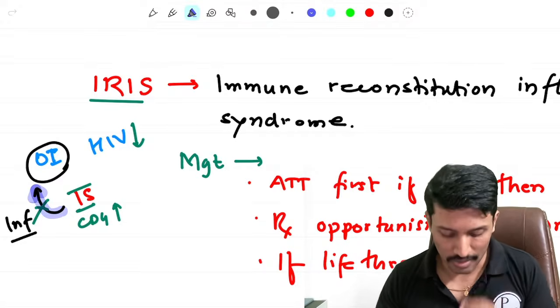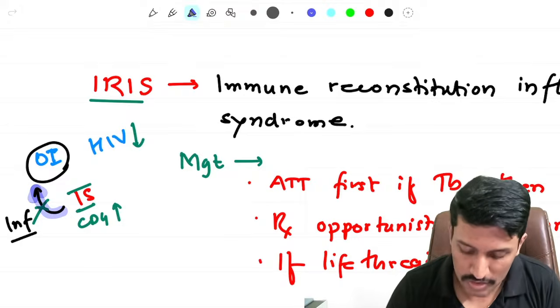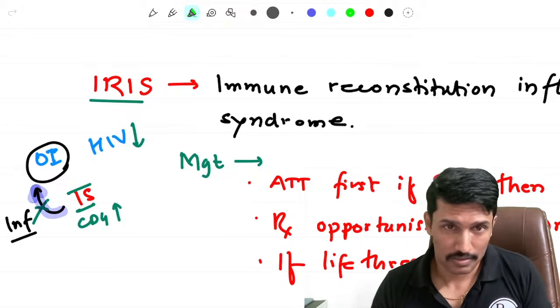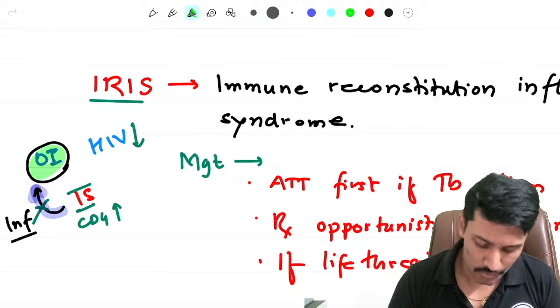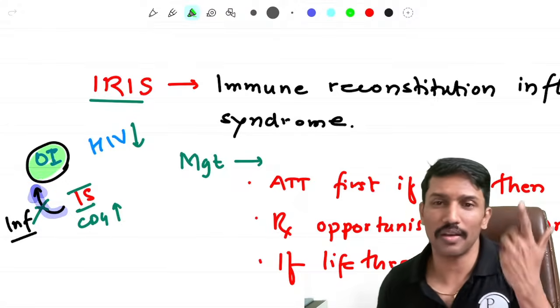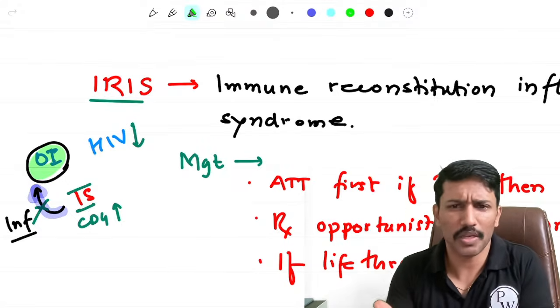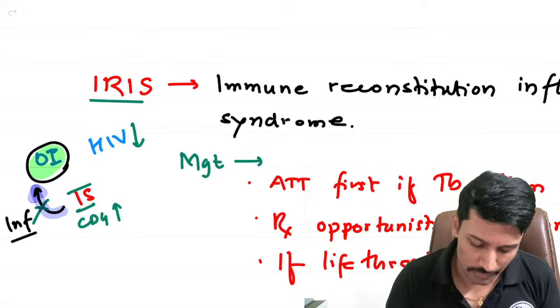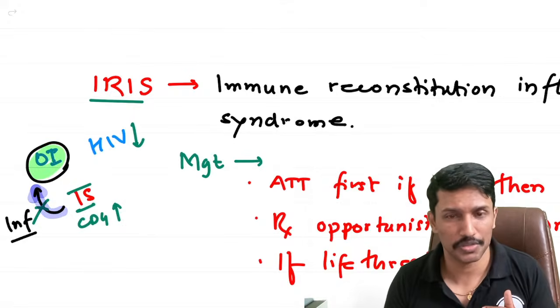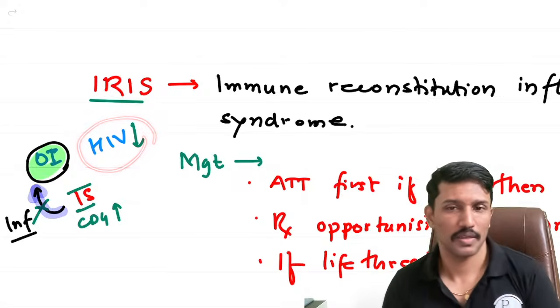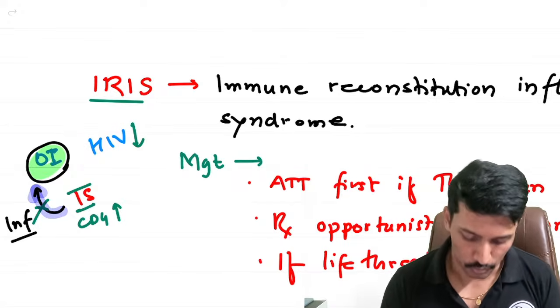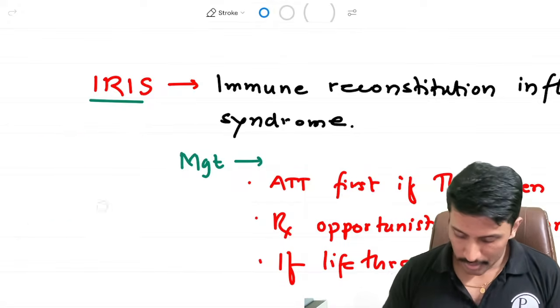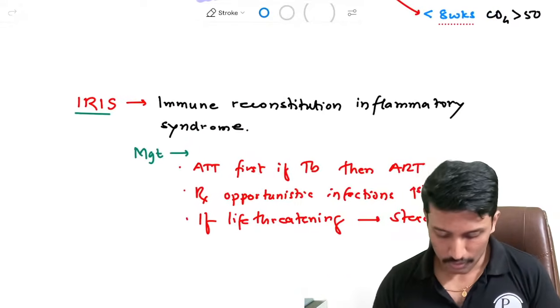So that's why when we suspect that there is a possibility of IRIS, we first treat the opportunistic infection. If there is no source for triggering the inflammation, then there won't be inflammation. So first clear the opportunistic infection, which is a source for triggering the inflammation, and then start treating the HIV, right? That's the approach. Okay, so after the HIV, now let's go to our